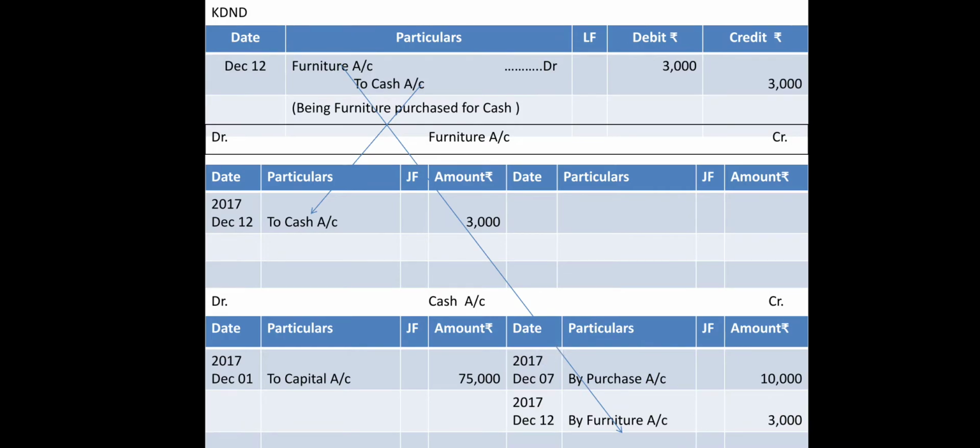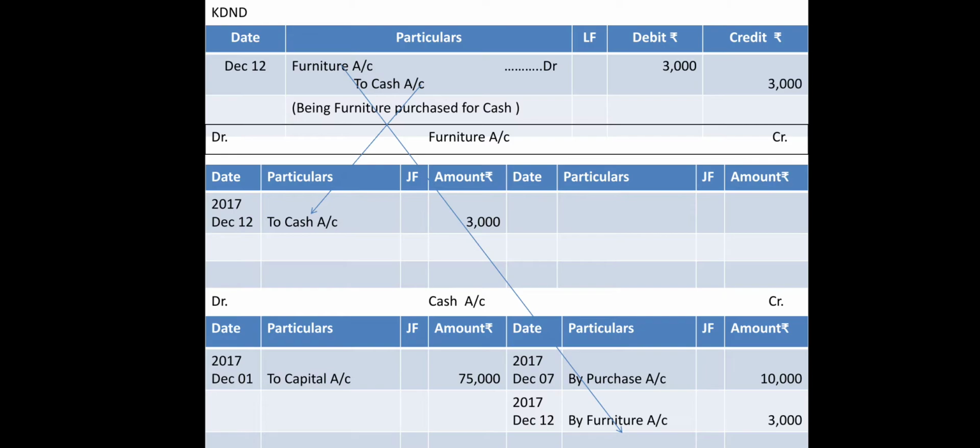Then comes furniture account debit to cash. Switch to the furniture account. On the debit side you write down 3,000 and the reason for that is cash. And in the same way, come to your cash account and there you write down by furniture. So you can see over here, your cash account is now ready with 3 items which we had already posted from the previous journal entries.